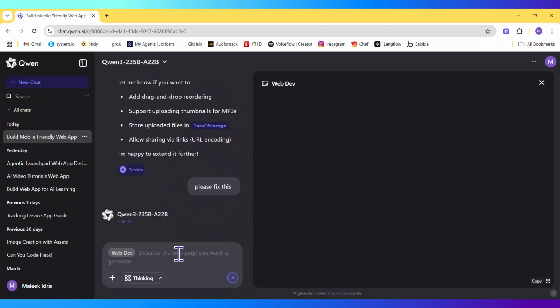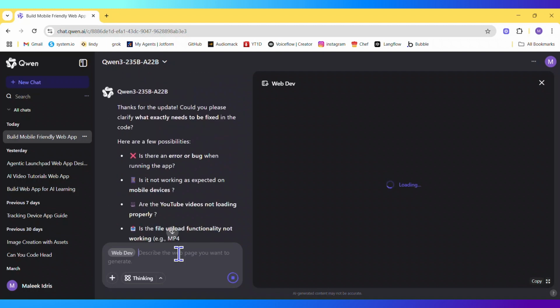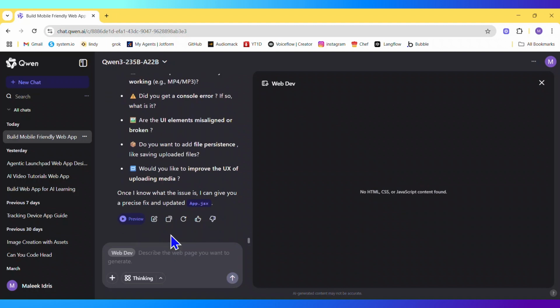So you're not seeing it. So I'm going to tell you to fix it for us because we are not seeing anything. So it's going to do that, right? So I don't know why. Please fix the app.